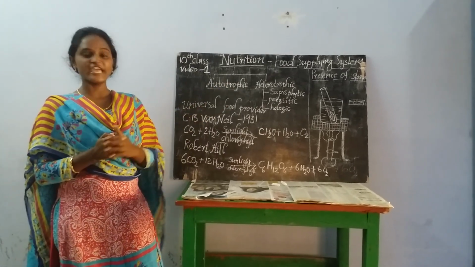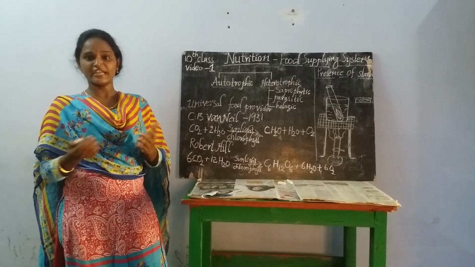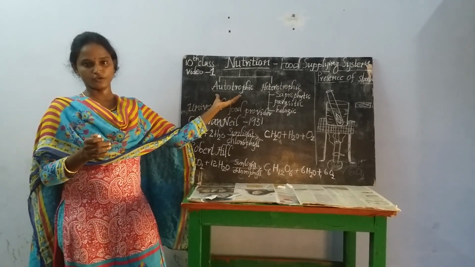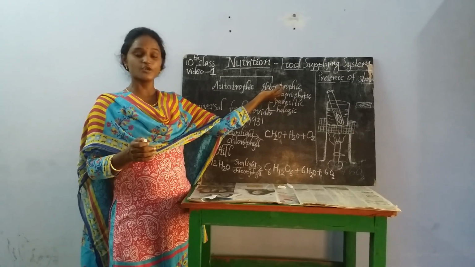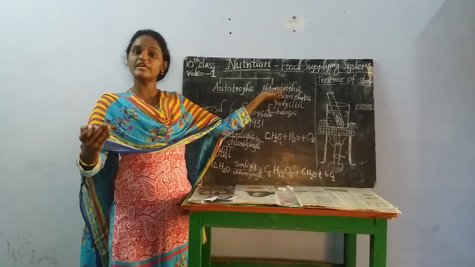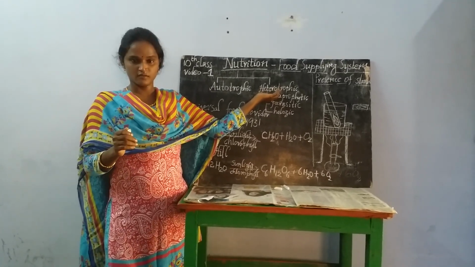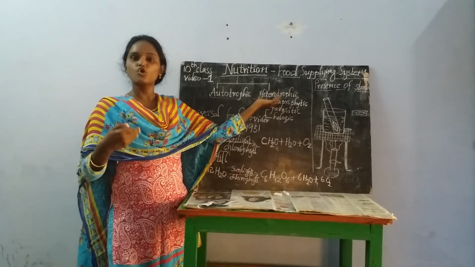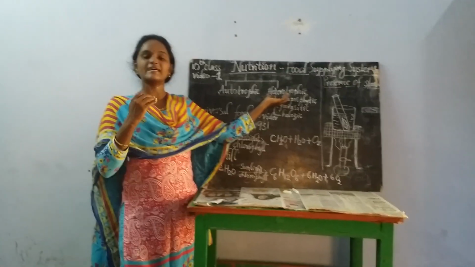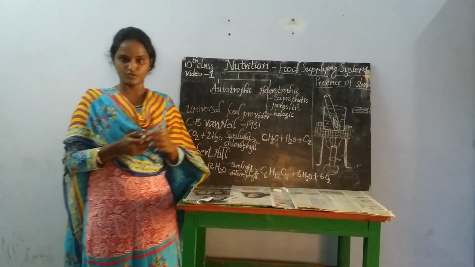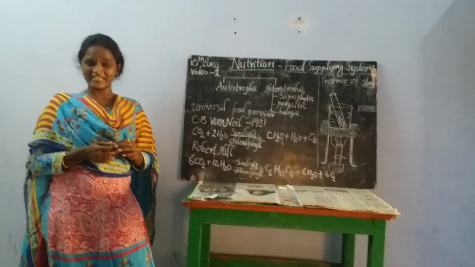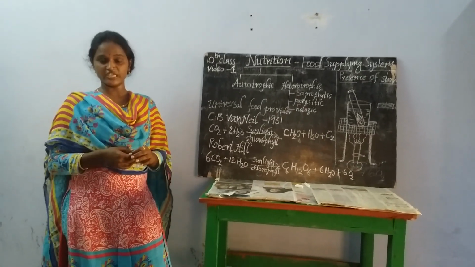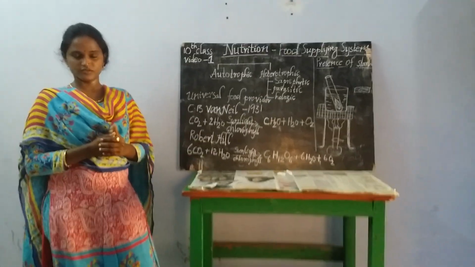If we talk about heterotrophs, what is meant by heterotrophs? Heterotrophs are fully opposite to autotrophs. These heterotrophs are unable to prepare their own food in their body. For example, human beings, ourselves, are the best example of heterotrophs. Why are we called heterotrophs? You may have a doubt: we people also prepare our food, no? Why don't we call ourselves autotrophs?